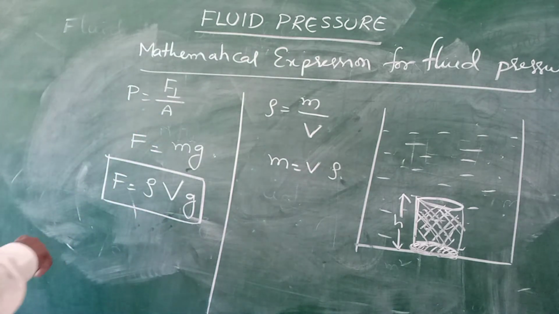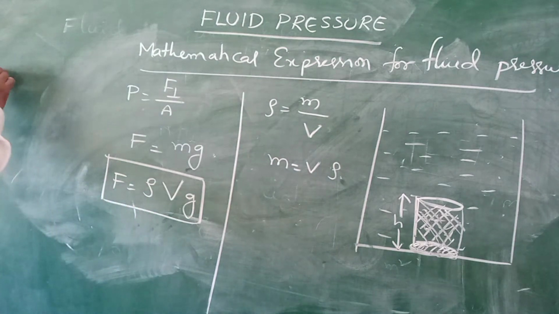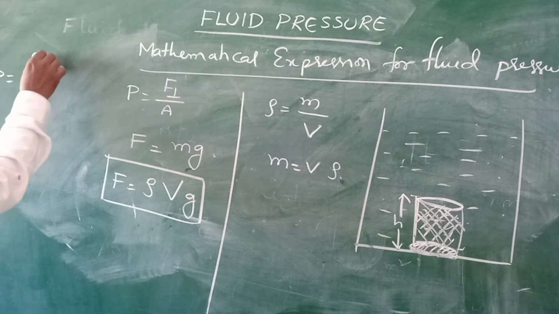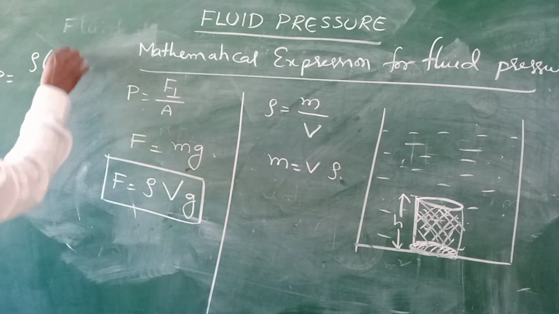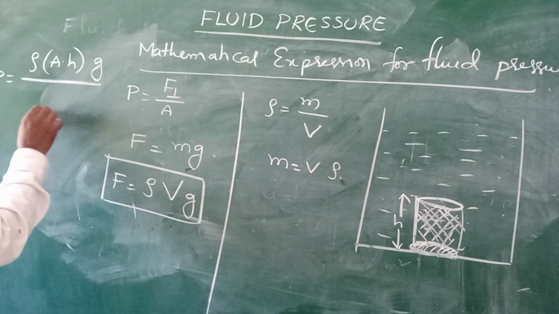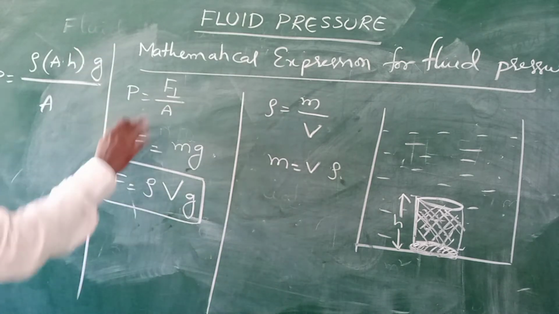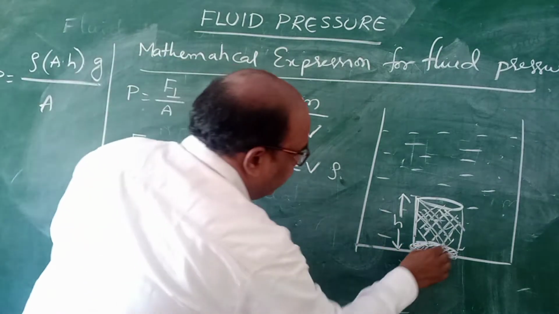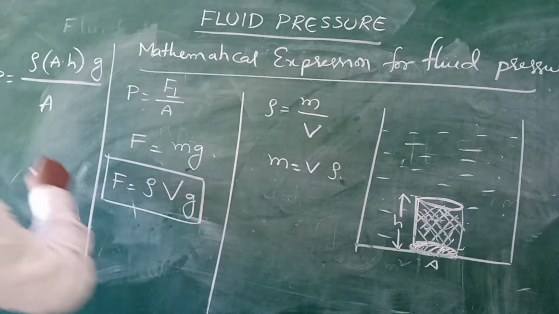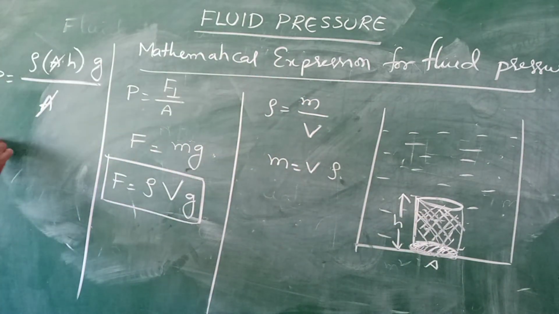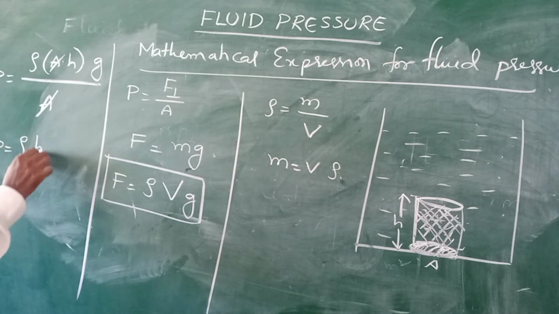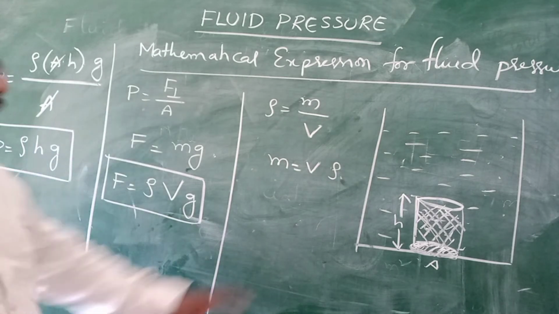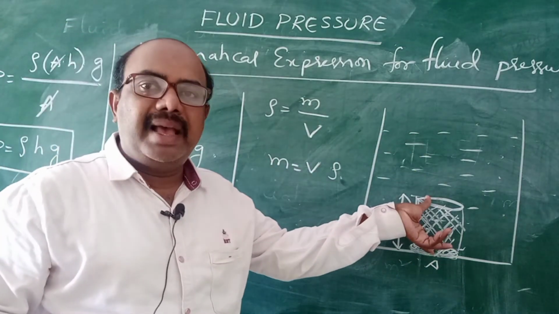Pressure is equal to force by area. In place of volume, I substitute area into height, so rho A h g by A. A cancels. Pressure is equal to rho h g. This is the formula to find the pressure exerted by the fluid.